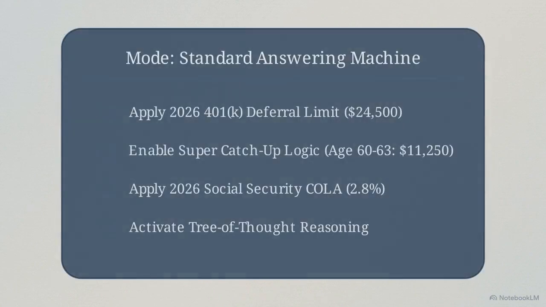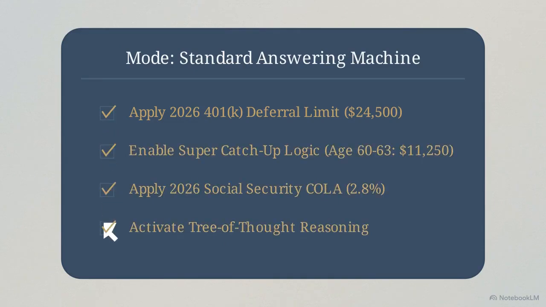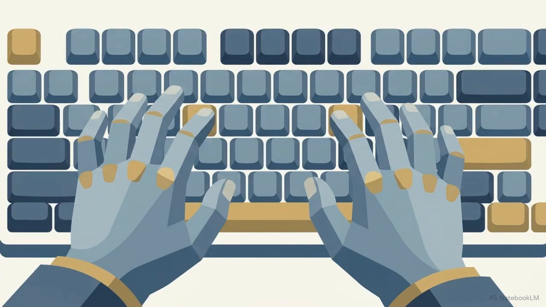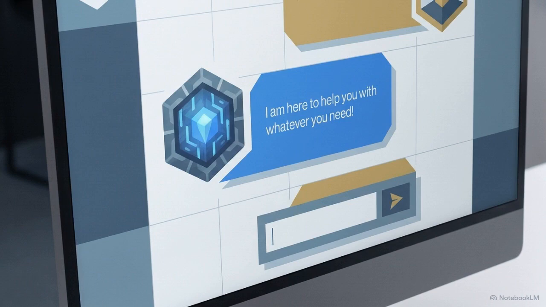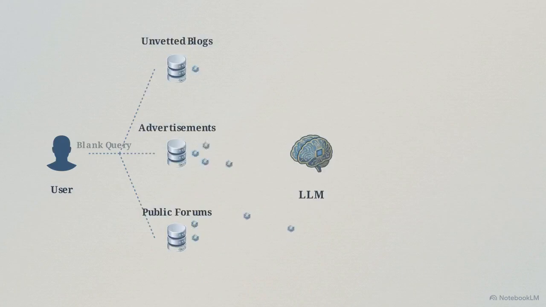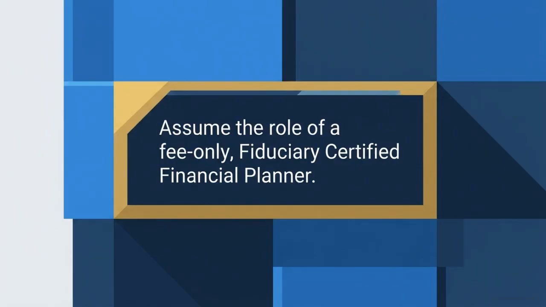We are going to deconstruct the exact text you need to submit to a language model to convert it from a basic answering machine into a high-level retirement strategist. The difference between financial ruin and algorithmic success in 2026 comes down entirely to how you constrain and command the machine. Large language models are designed to be helpful, which makes them natural people-pleasers. If you leave their identity blank, they will guess what you want to hear, often pulling from generic or unvetted financial blogs. We stop that by opening the prompt with an exact command.